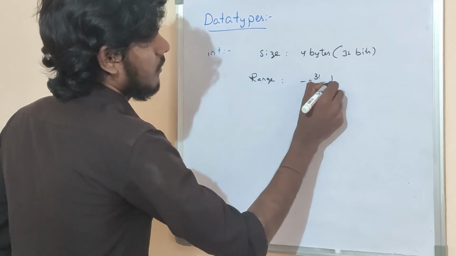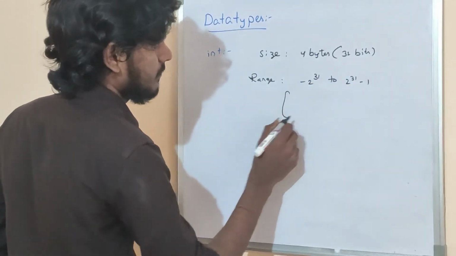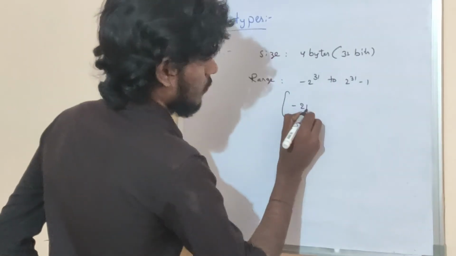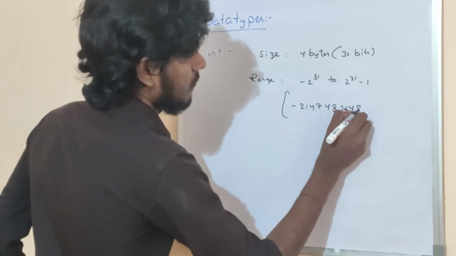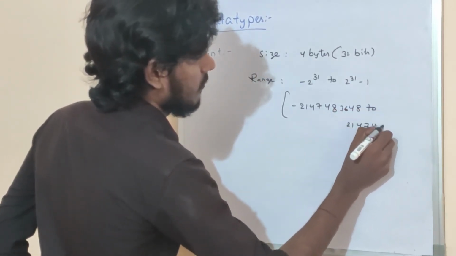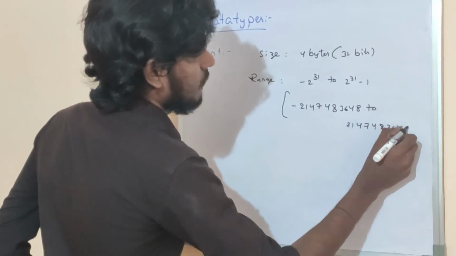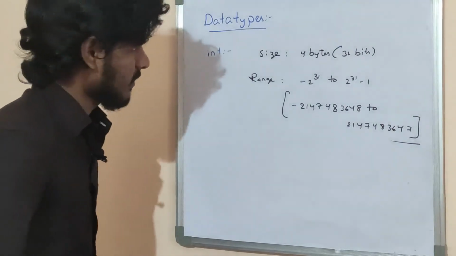Minus 2 power of 31 to 2 power of 31 minus 1, that is minus 2147483648 to 2147483647. Okay, this is the range of int.